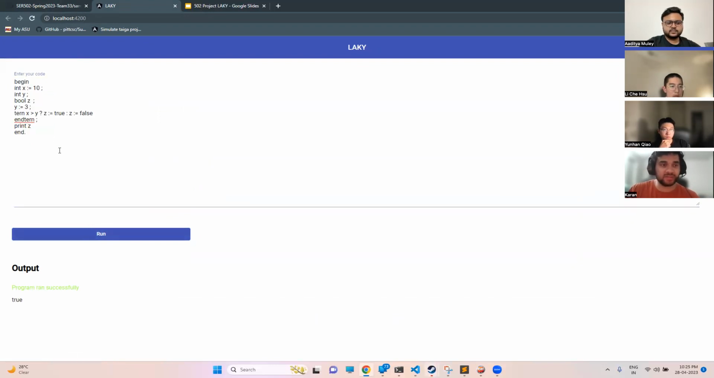This is a simple program where we are just comparing the values of x and y, and based on that, z will either be true or false. Since x is greater than y, the value of z is being assigned to true, and we're simply printing it after the ternary condition. So let's say y was greater than x, so I'll just make this value 12 and run. So this value will be false. This is it for the sample runs.